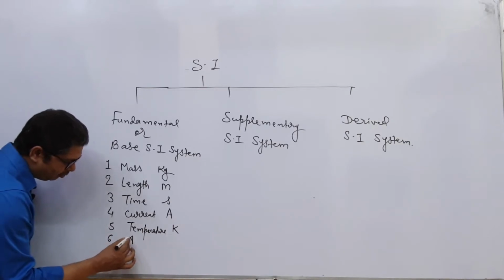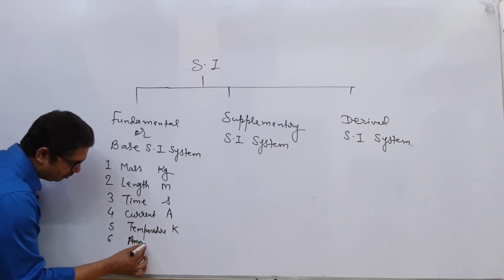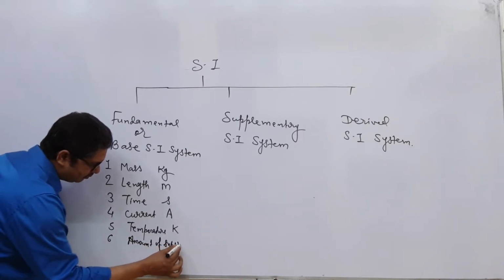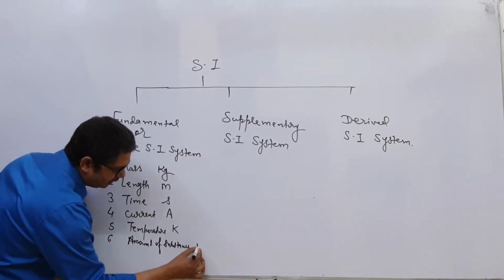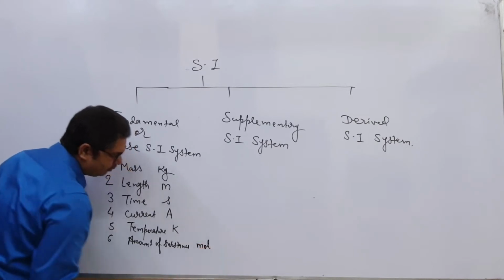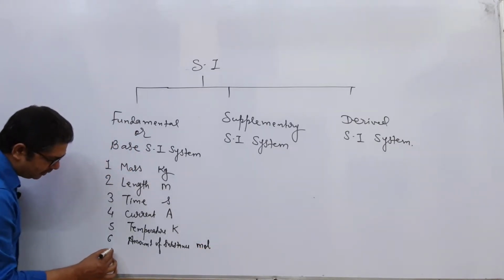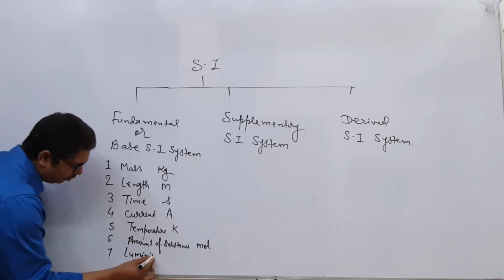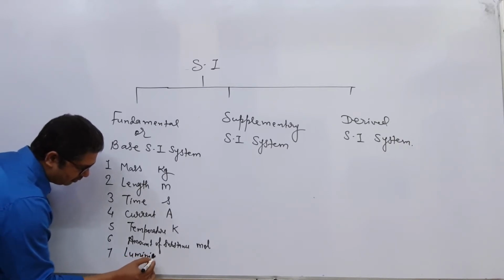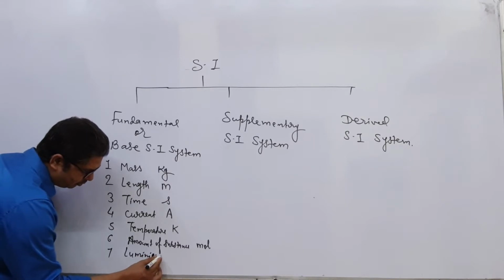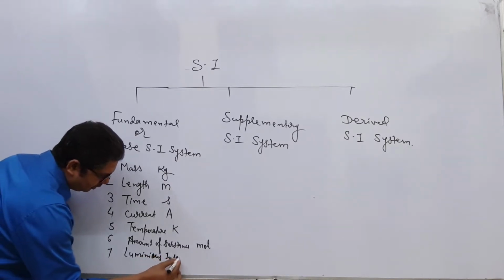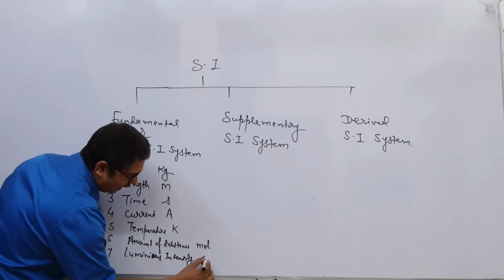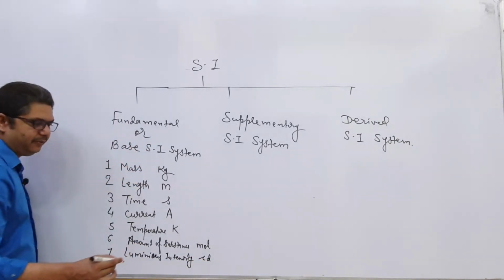Sixth is amount of substance, unit is mole. And number 7 is luminous intensity, unit is candela, symbol is cd.